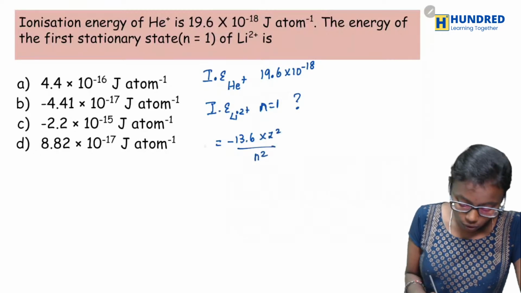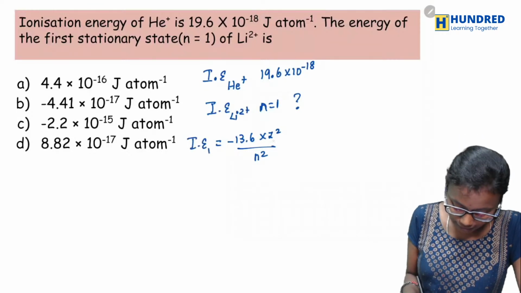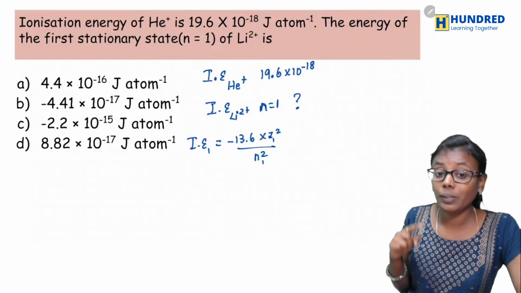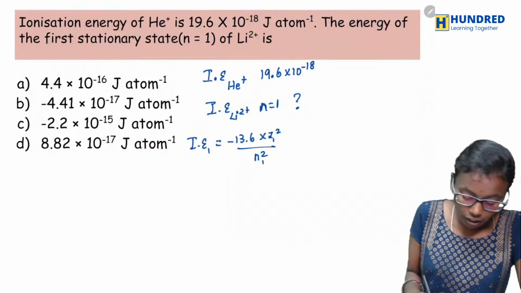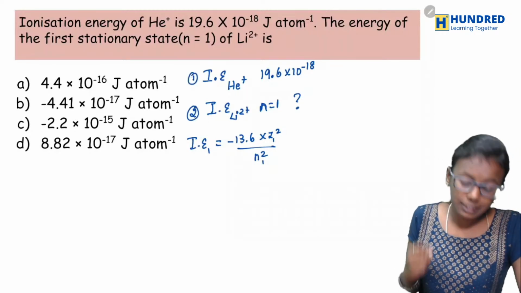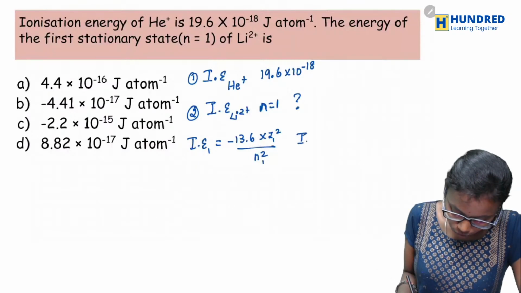Okay. So here, since there are two energy levels, I am going to write this as IE1. So it will be minus 13.6 into Z1 squared by n1 squared. So helium plus I am taking as 1 and lithium 2 plus I am taking as 2. So therefore, what would be IE2?